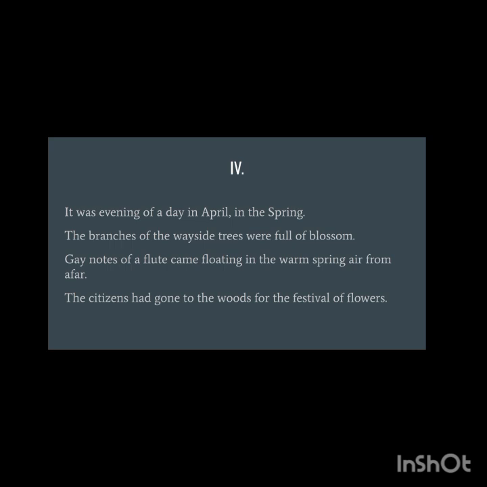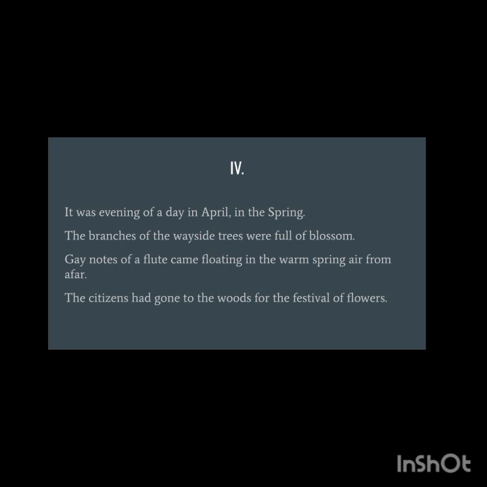Warm spring air, because the spring is the time between winter and summer. It is at this time that the cold winds have started to become hot. Therefore, the word warm has been used. So the gay notes of the flute were coming in this warm spring air from afar. We don't know from where it was coming, but the place was far enough that we could not see it.